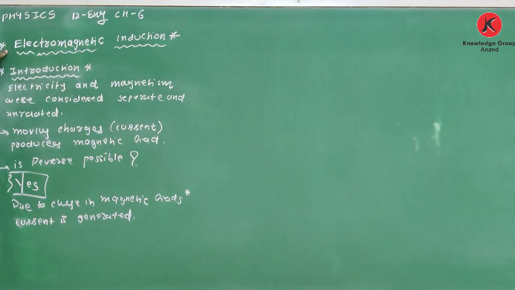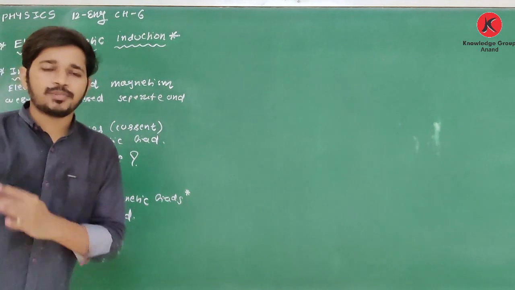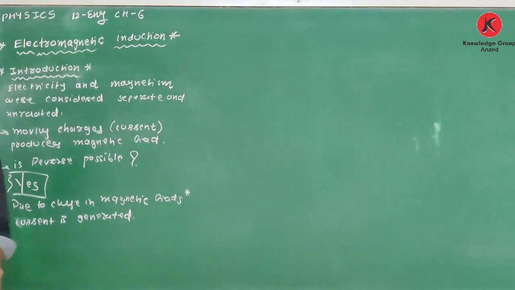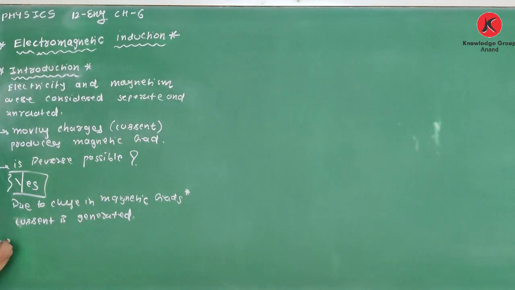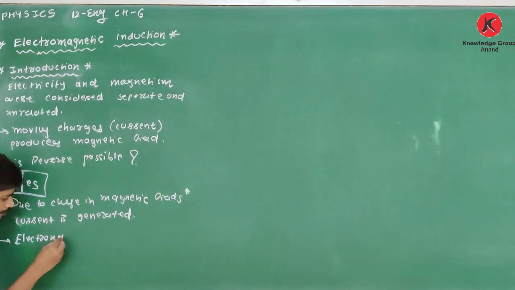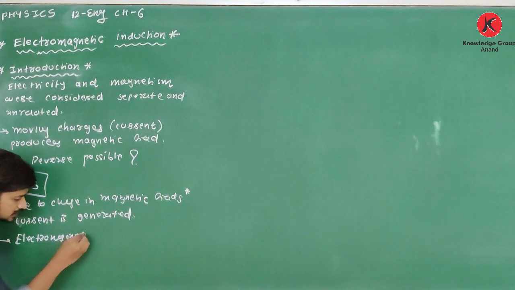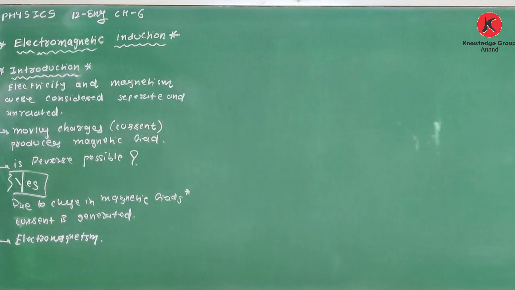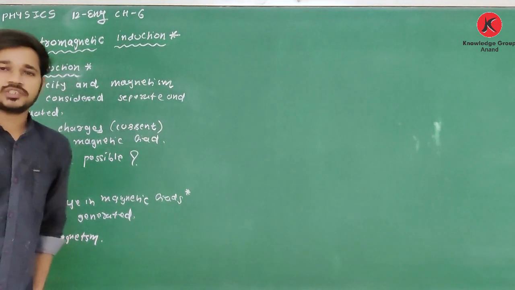It is called electromagnetic. Why is this word electromagnetic used? Because they are not separate. Their common branch is called electromagnetism. Clear about this? So yes, we have to remember this introduction.